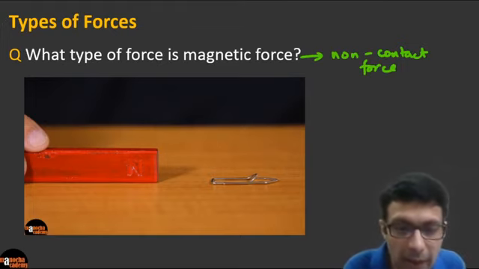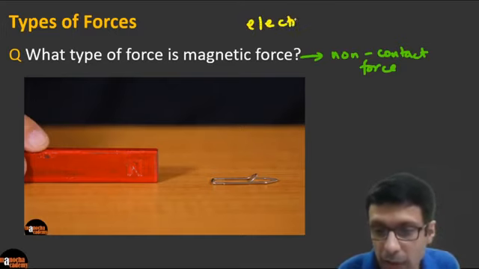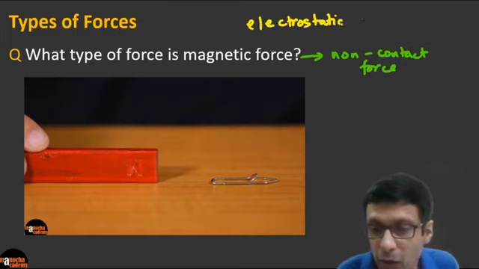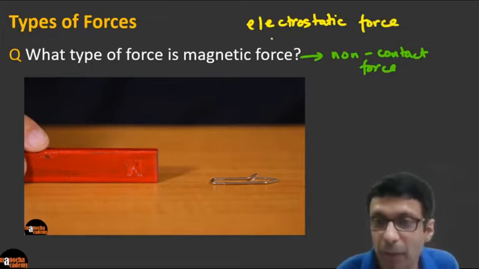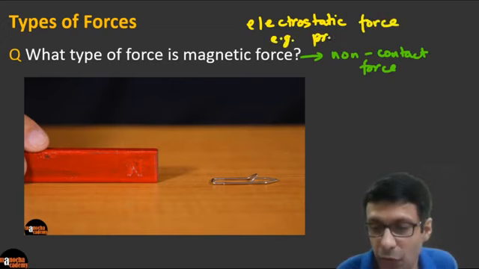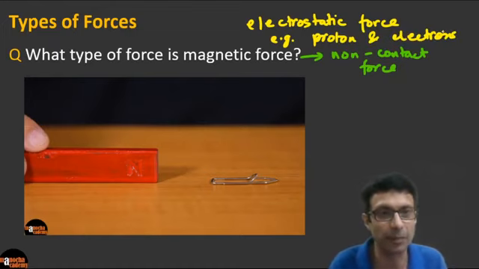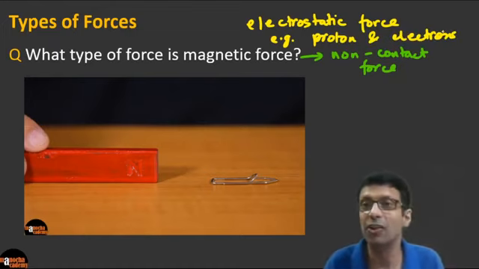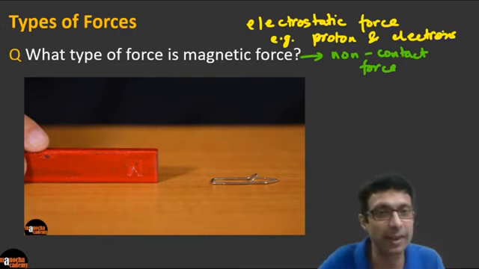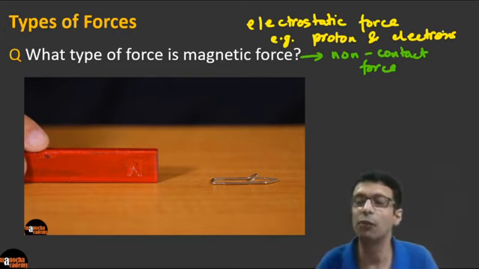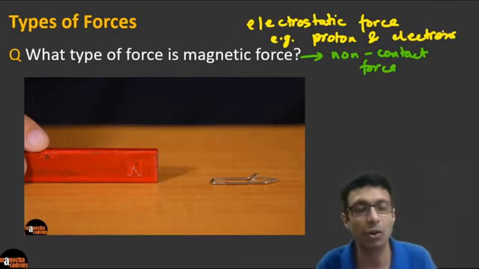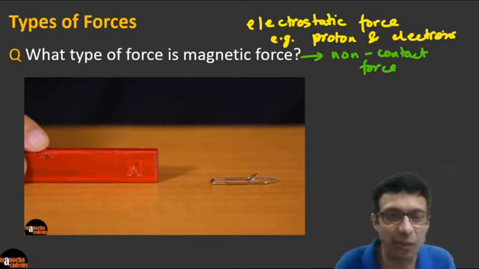Very good, guys. Another example of a non-contact force is electrostatic force. Remember the force between charged particles, or another example is the force between the protons and the electrons in an atom. Protons are positively charged and electrons are negatively charged, and they attract each other. These are non-contact forces because the electrons are at a distance from the nucleus. So gravitational force, magnetic force, and electrostatic force are good examples of non-contact forces, or forces at a distance. Fantastic. Great, guys.